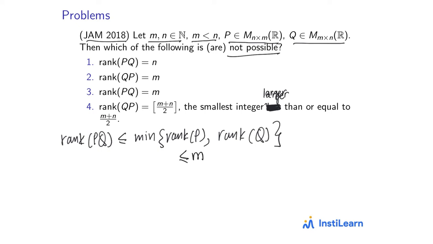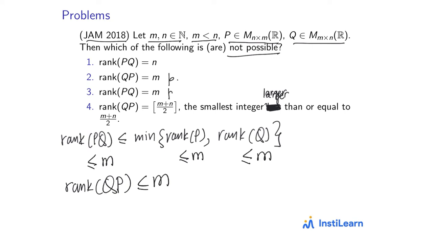Similarly, Q is an m cross n matrix, so again its rank can't exceed m. So since both these ranks can't exceed m, rank of PQ also can't exceed m. The same logic, because the same inequality is true, goes for rank QP. Both of them should be less than or equal to m. So this is possible, but since capital N is strictly greater than m, this is not possible. Rank of PQ can't be equal to n because it's a number bigger than m.